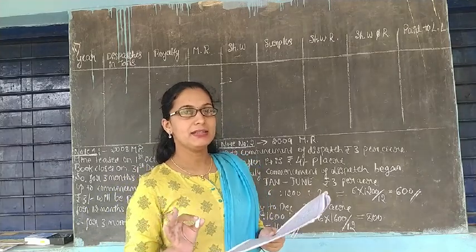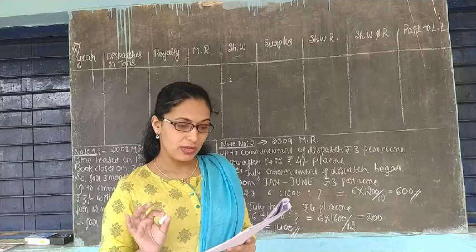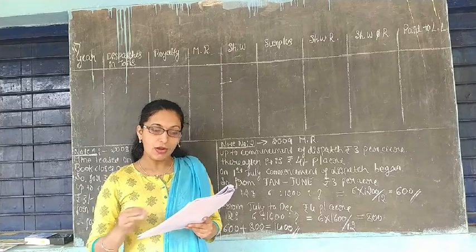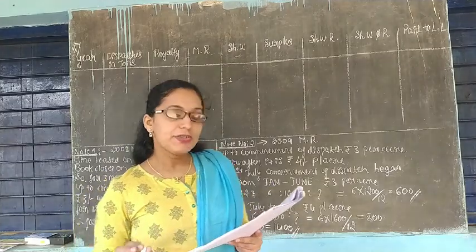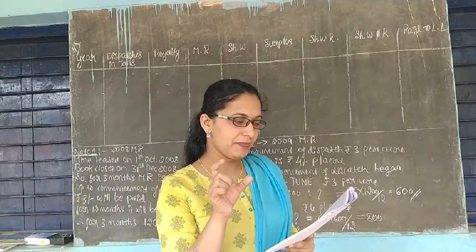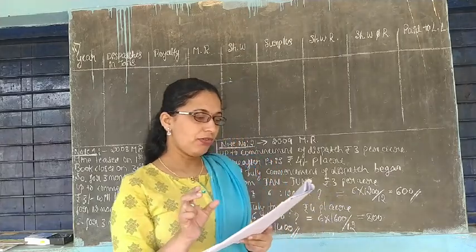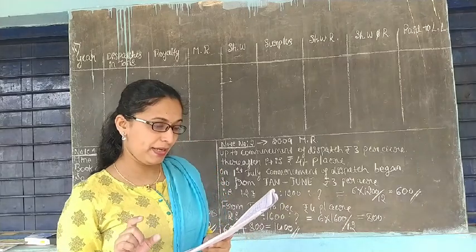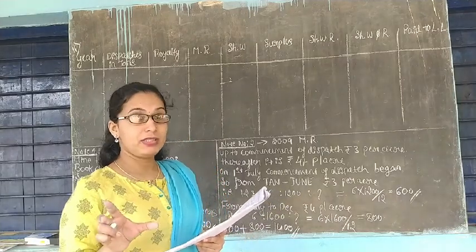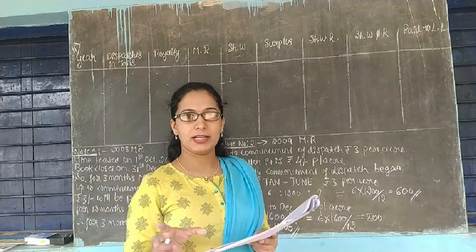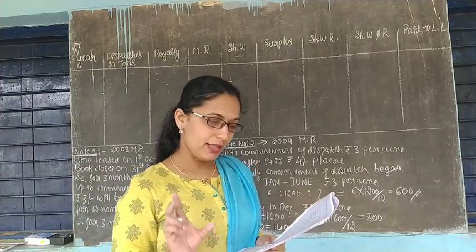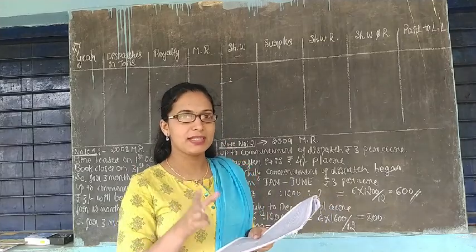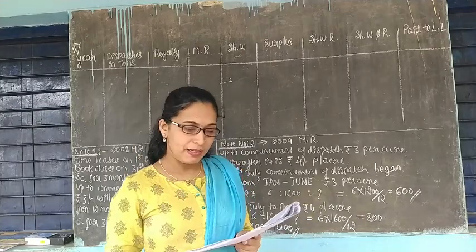It has been leased on 1st October 2008 subject to a royalty of 1 rupee per ton of dispatch. It was also agreed that a minimum rent of 3 rupees per acre has to be paid up to the commencement of the dispatch. Until dispatch happens, they have to pay 3 rupees per acre, and when the commencement of dispatch starts, meaning when the process starts, they have to pay 4 rupees per acre.